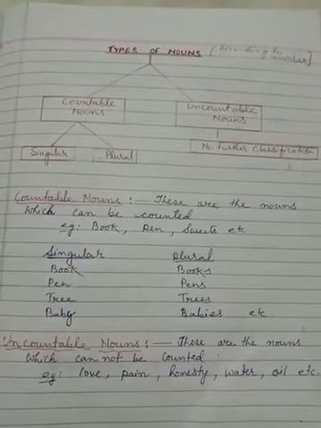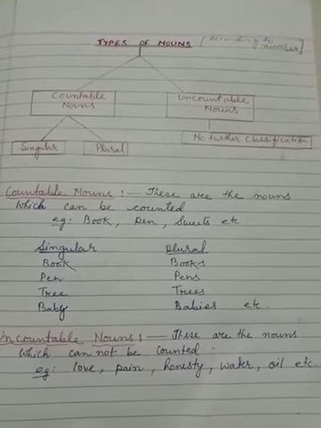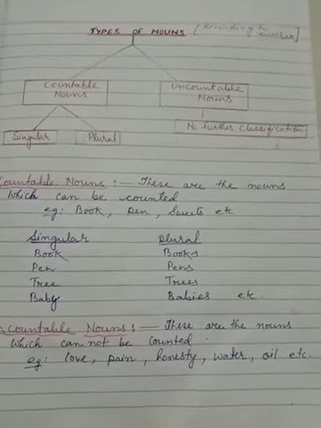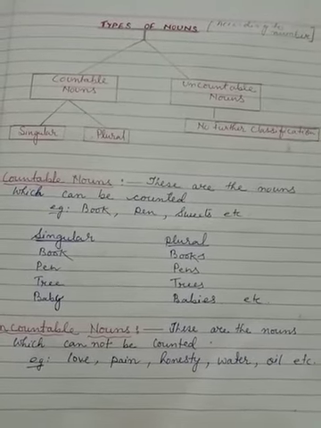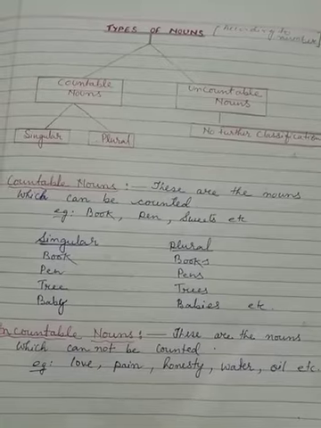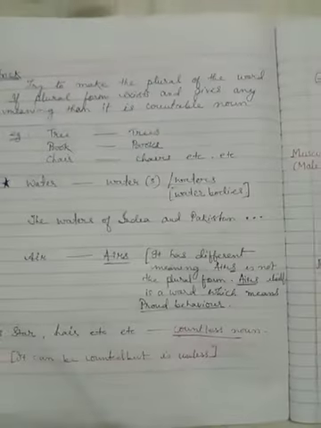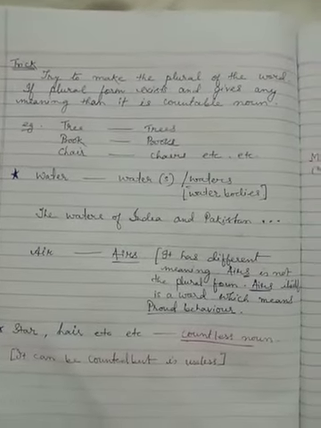Uncountable nouns are the nouns which cannot be counted. Love, pain, honesty, these are the feelings or emotions which you cannot count. Whereas water, oil are the substances. This also we cannot count. So the things or the nouns which cannot be counted come under uncountable noun.